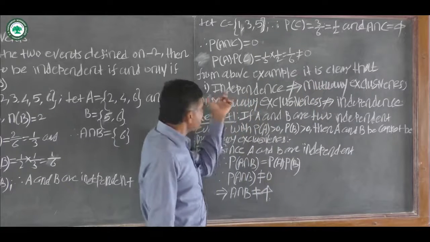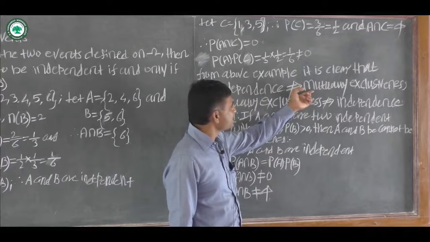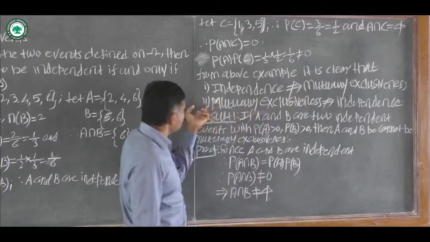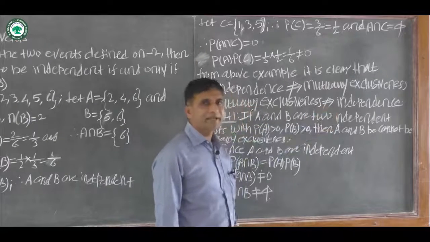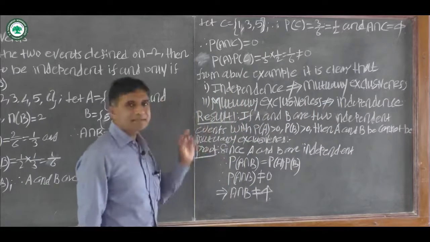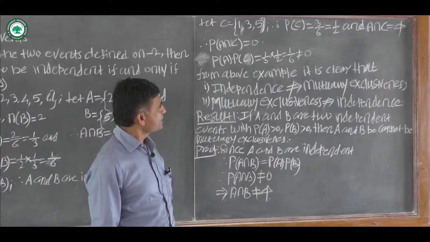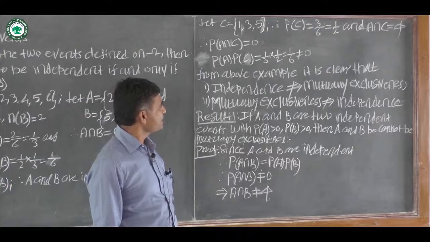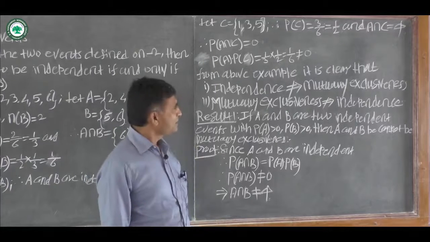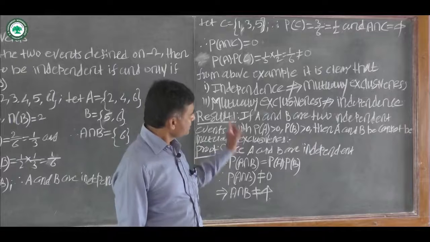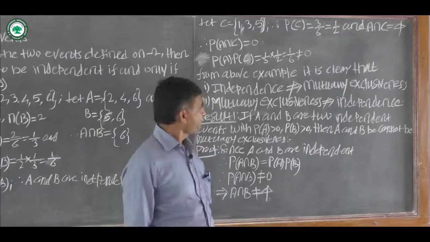That is, independence does not imply mutual exclusiveness, and mutual exclusiveness does not imply independence. That is, if two events are independent, then this does not imply mutual exclusiveness, or if events are mutually exclusive, then this does not imply independence.